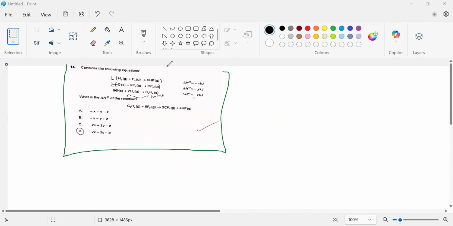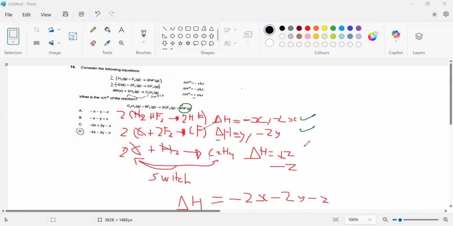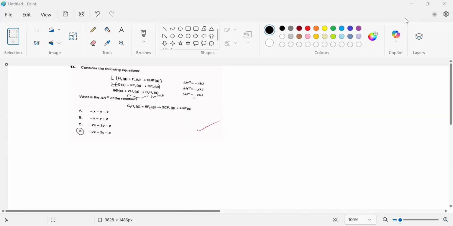you all can try this question, right? Always try to write it down in this way so that we don't make any mistakes, right? Like this, and add up this, and make this right. Thank you so much. So this was all about the Hess's law portion.